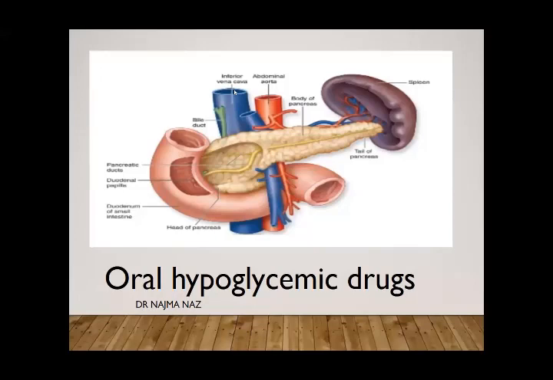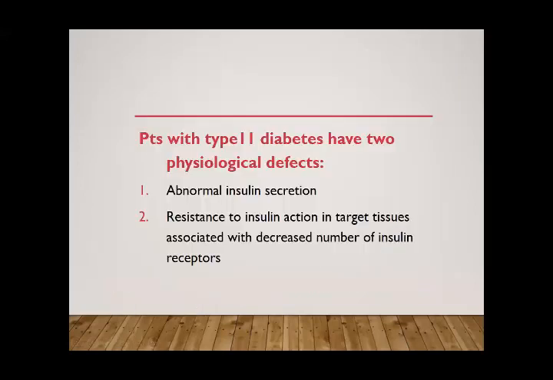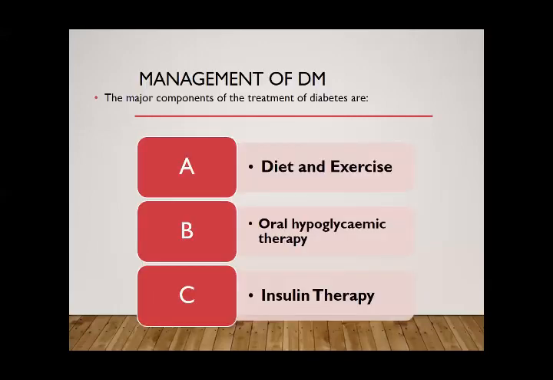Okay, so now we start again the topic, today's topic. Usually in type 2 diabetes, as I told you yesterday, they have two problems. Either they have an abnormal or deficient insulin secretion, or there is a resistance to insulin action, in which insulin is not utilized to produce its effect, and it will not bind with the receptor. So in type 2 diabetes, both problems may be present. So what is the treatment of type 2 diabetes?